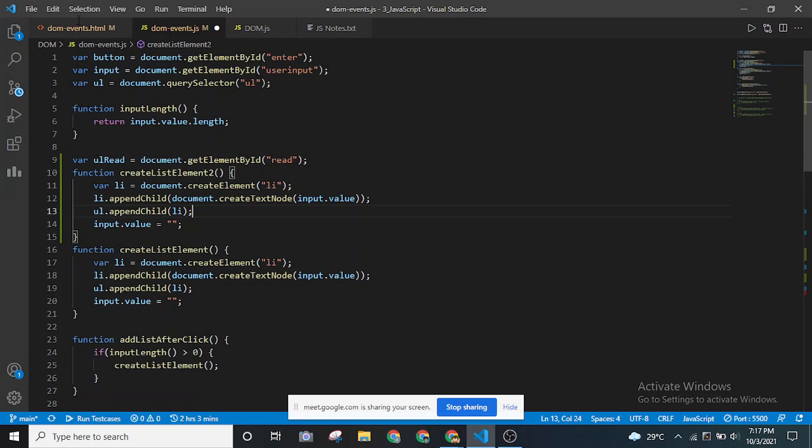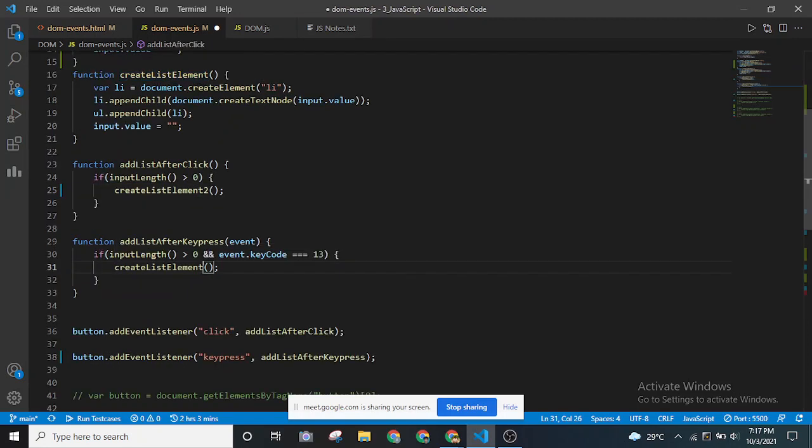So as you asked, what I'm going to change is, instead of appending it to the previous list structure, I'm going to append it to the new list structure. Another simple task is, wherever I'm giving the click event to create the list element, I'm going to replace it with the second function.